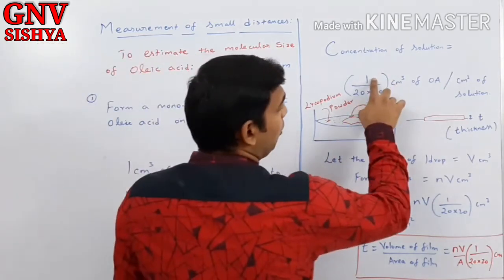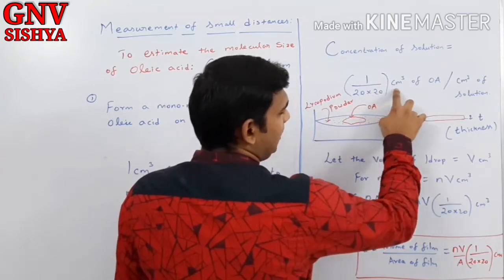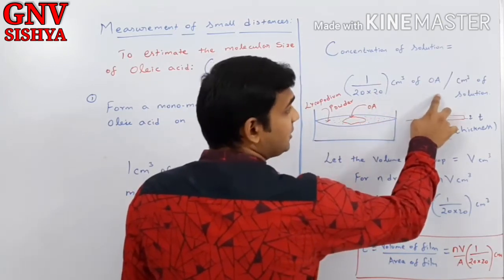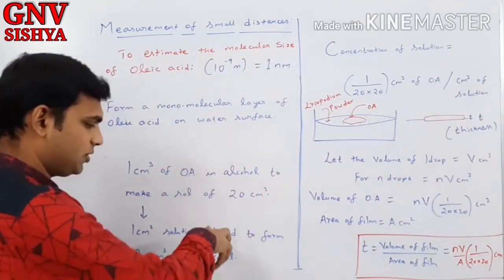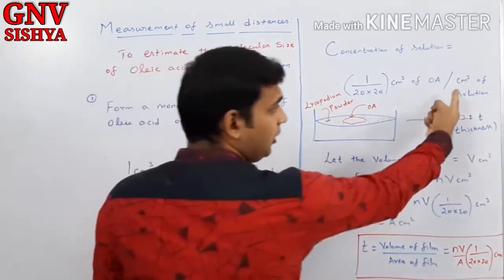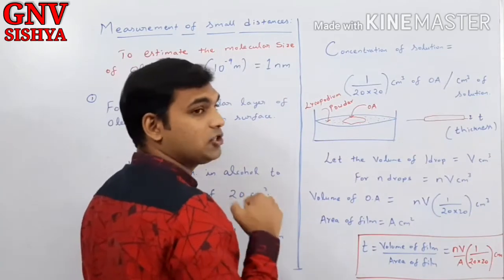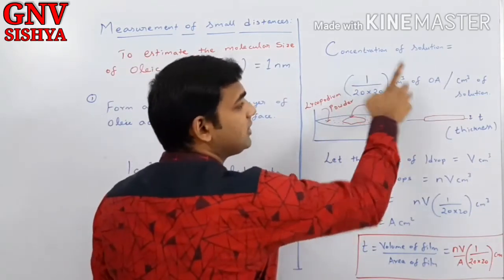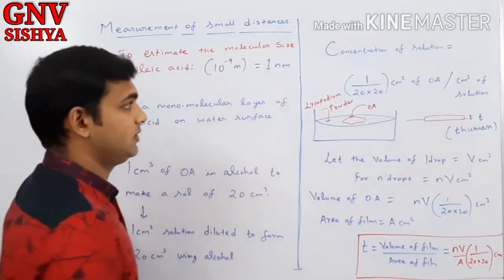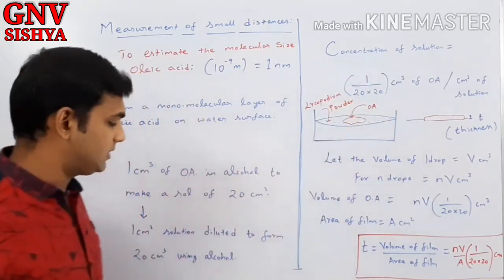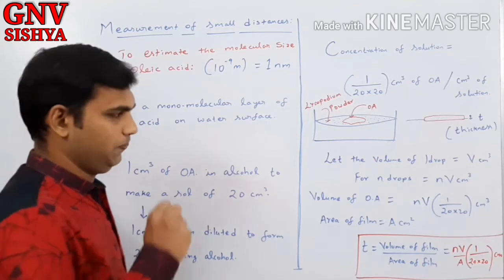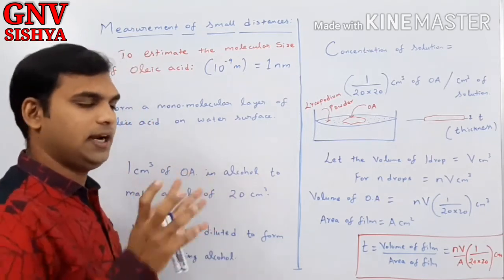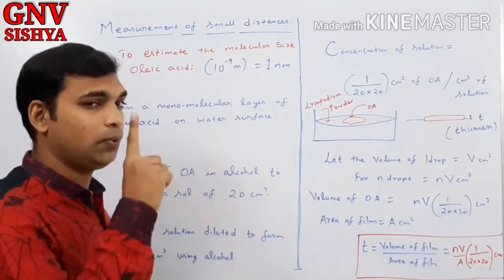So 1 by 20 into 20 cm³ of oleic acid is present in 1 cm³ of solution. Now from the final solution, if you take 1 cm³ of the solution, you will have how much oleic acid? 1 by 400 cm³ of oleic acid in this. So this is the concentration of oleic acid in the final, or second diluted, solution.